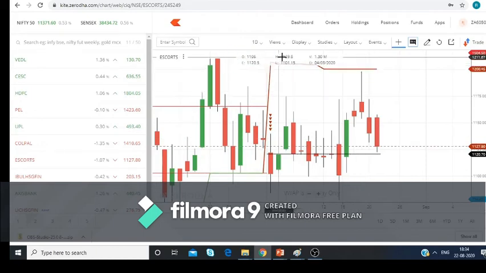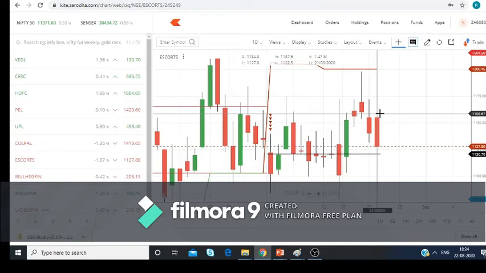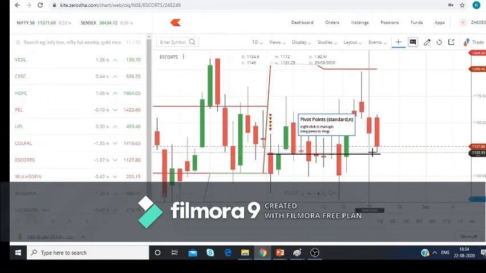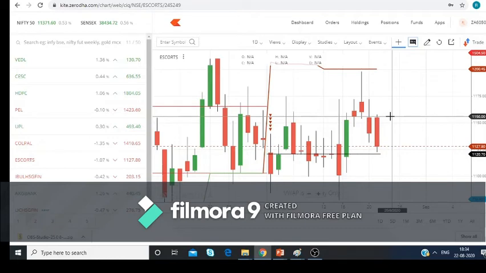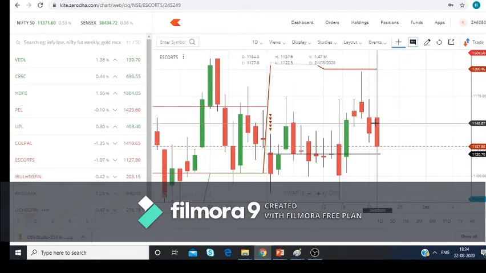The high, it has gone high till 1157.9, which is this one. The low is 1122.5, which is this. So as the price has decreased, that's why it is red in color.